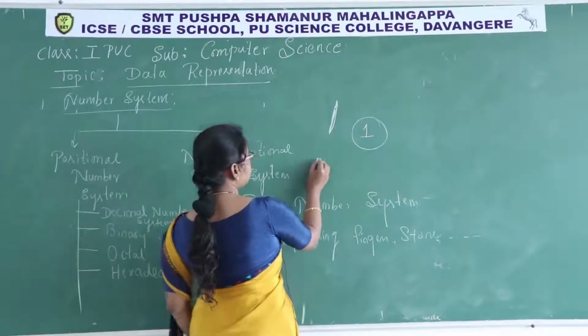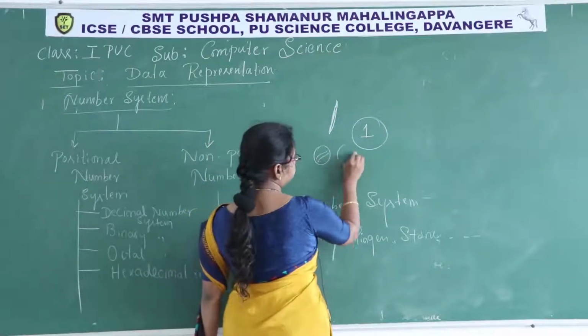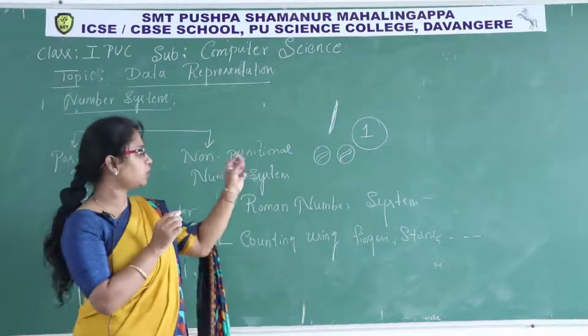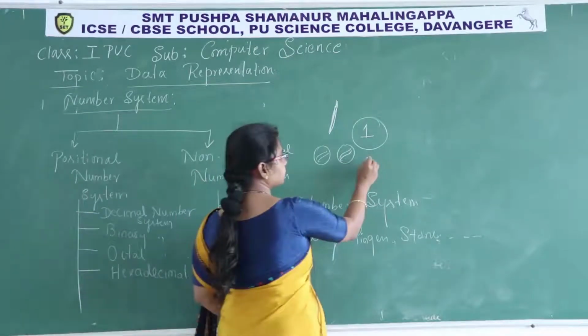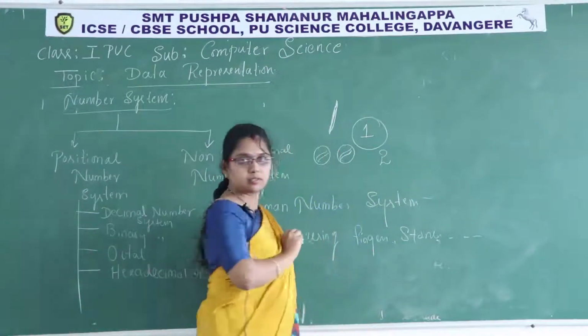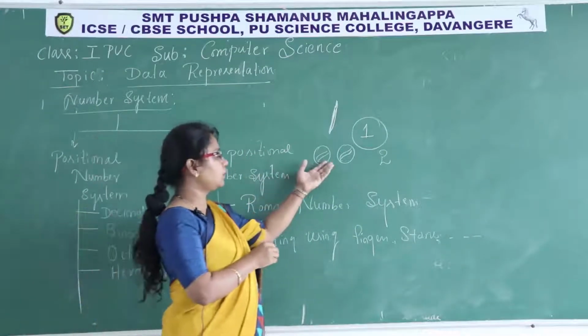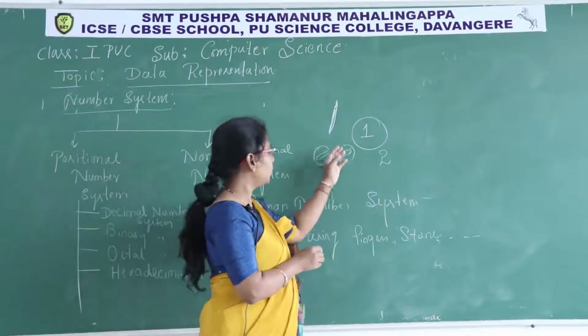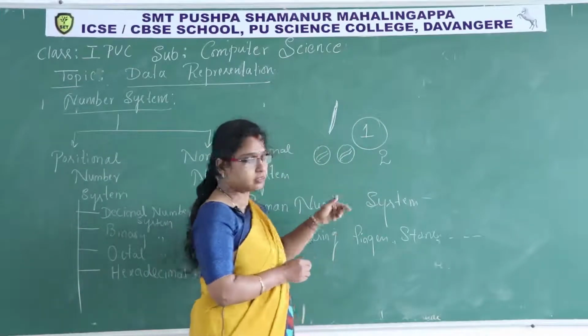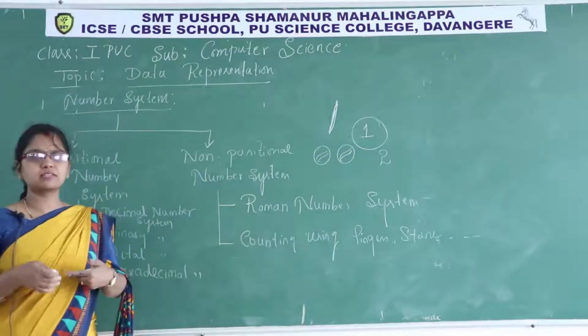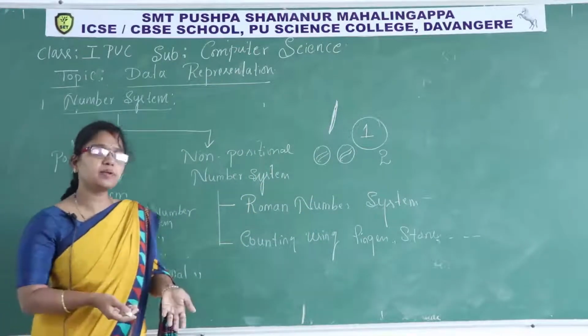So if I have 2 balls, how to figure it out? 2 balls, 2. So this you already learnt in school, isn't it? 1, 2, 3, 4. I hope you understand what I am trying to say here. We blindly learned 1, 2, 3, 4, 5, 6. What we learned, that is the decimal number system.